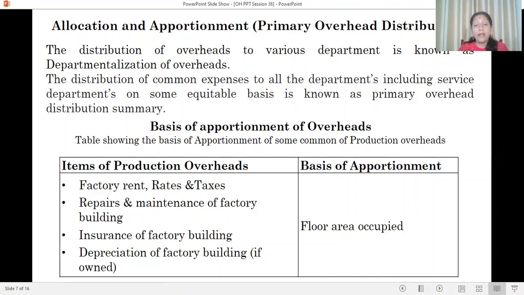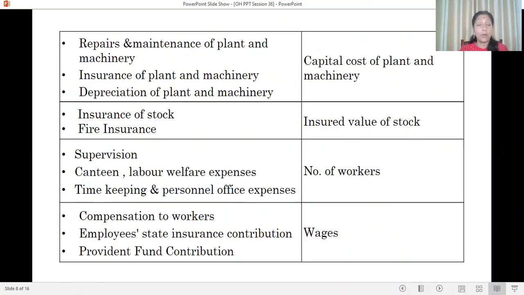Factory overhead may be factory rent, rates, taxes, repair and maintenance of factory building, insurance of factory building, depreciation of factory building if that organization owns the building. These are all apportioned on the basis of floor area occupied.